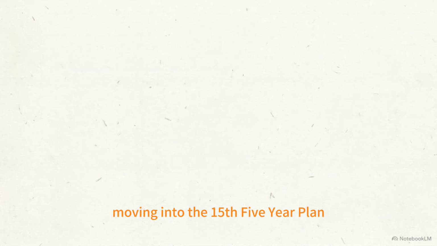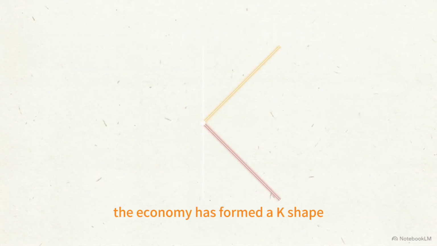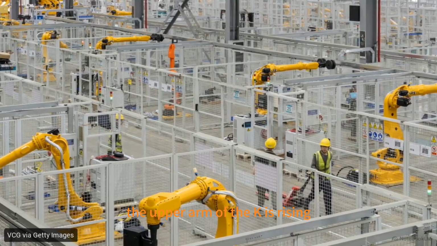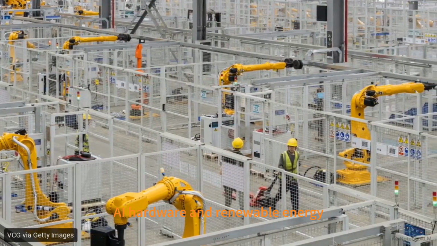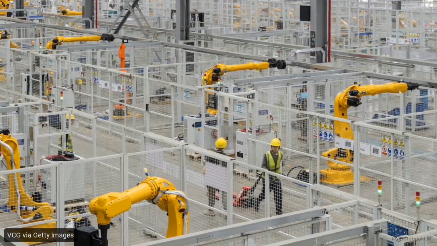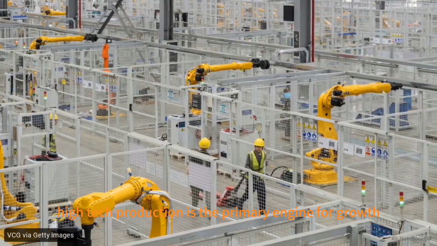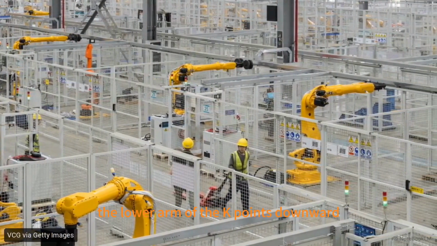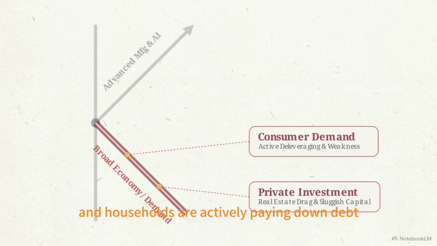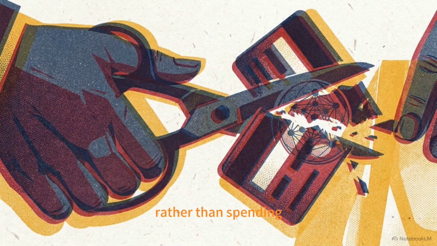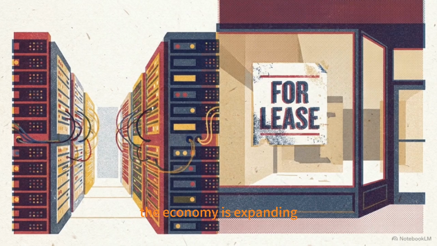Moving into the 15th five-year plan, the economy has formed a K-shape. The upper arm of the K is rising, driven by advanced manufacturing, AI hardware, and renewable energy. High-tech production is the primary engine for growth. The lower arm of the K points downward. Consumer demand remains weak, private investment is sluggish, and households are actively paying down debt rather than spending. The economy is expanding, but the benefits are highly concentrated in specific industrial sectors.